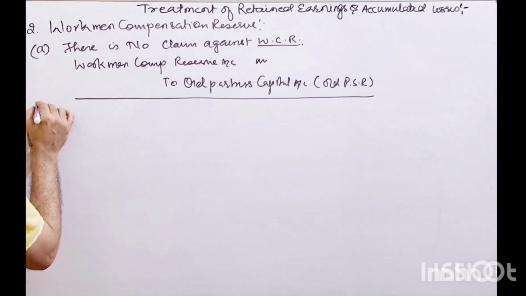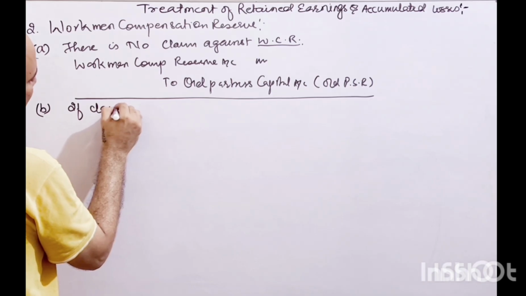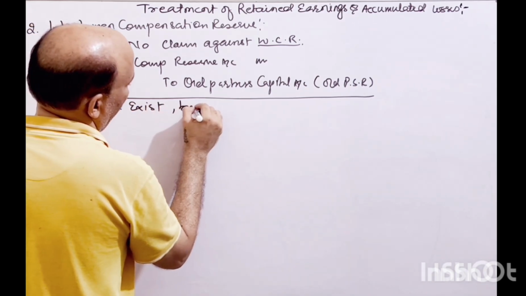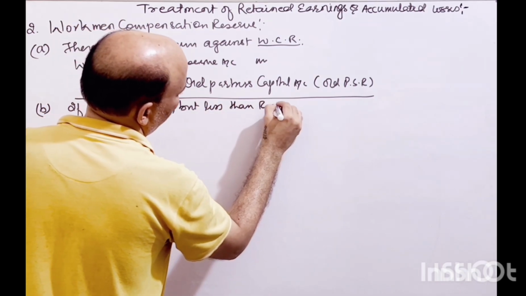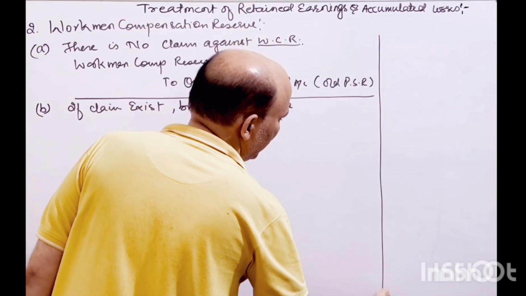In the second case, if claim exists but is less than the reserve, right? I'm giving an example here so that you can understand.